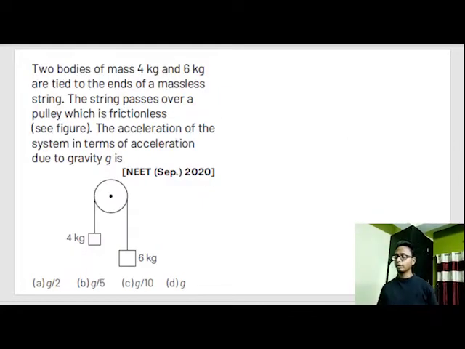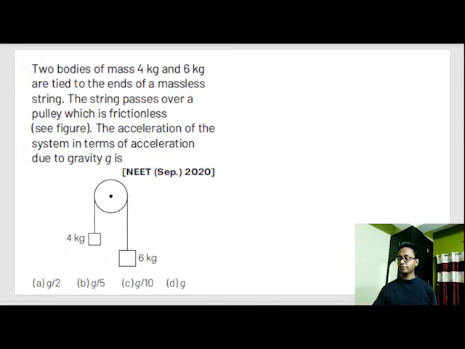So let's solve a problem. 2 bodies of mass 4 kg and 6 kg are tied to the ends of a massless string. The string passes over a pulley which is frictionless. The acceleration of the system in terms of acceleration due to gravity g is. So pull out your notes and see those 4 steps.